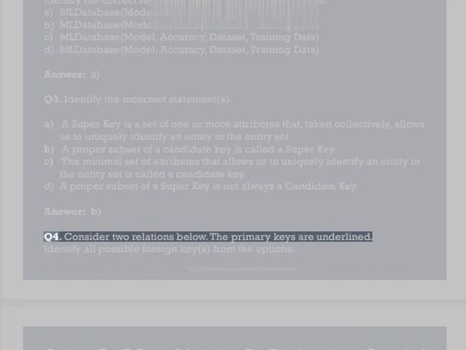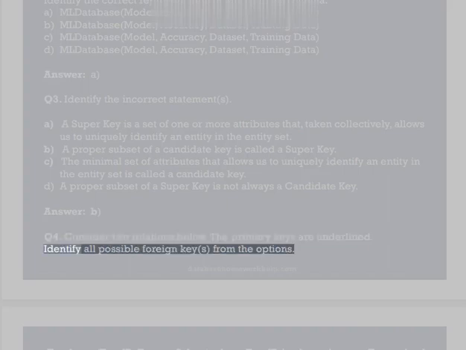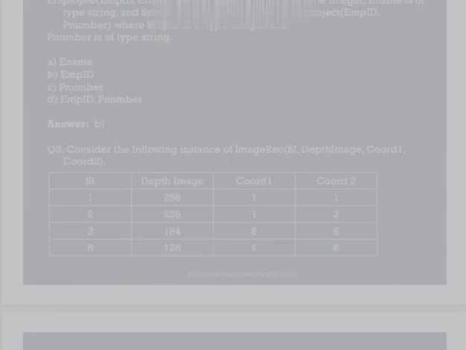Q4. Consider two relations below. The primary keys are underlined. Identify all possible foreign keys from the options. Employee: EMPID, INAME, salary, where EMPID is of type integer, INAME is of type string, and salary is of type decimal number.